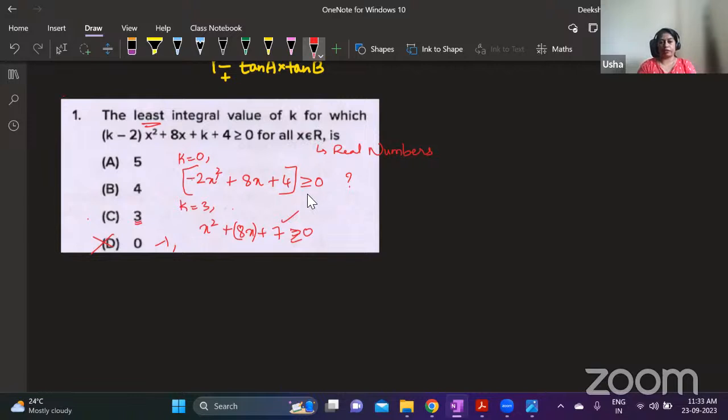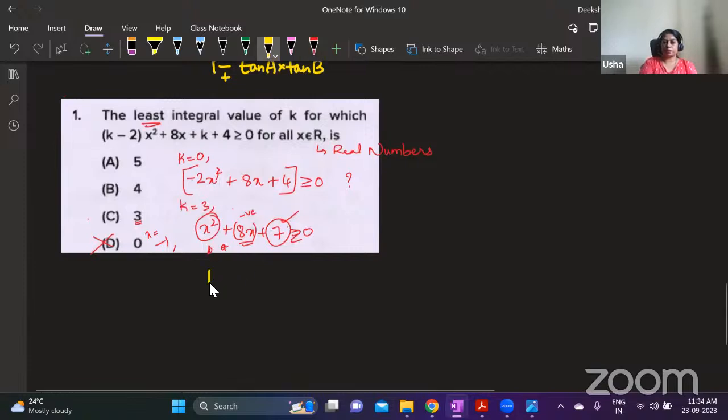Suppose you take a negative number, what happens in this case? This will become positive, this is positive, and this one is going to be negative. Now, what is the impact here? x square is going to be positive, but 8 into x is going to be negative. Let me take x as -1. So, -1 square is +1. -1 into 8 is -8. And then +7 equals 0. So this is 8 minus 8, which is 0.